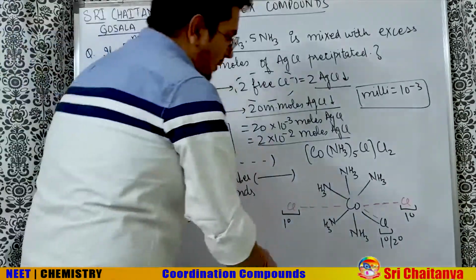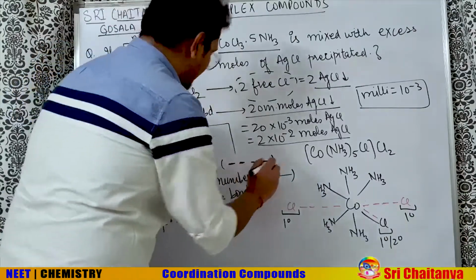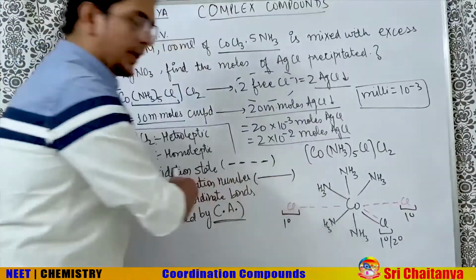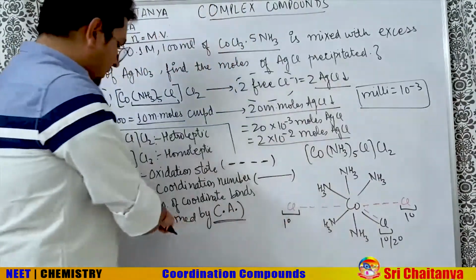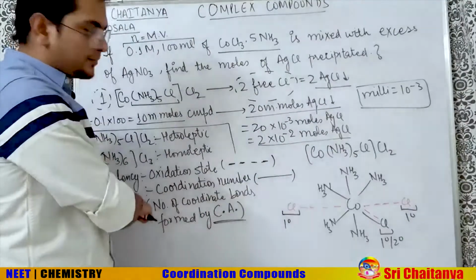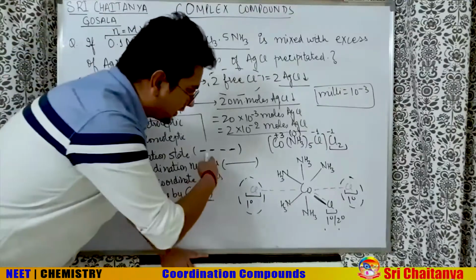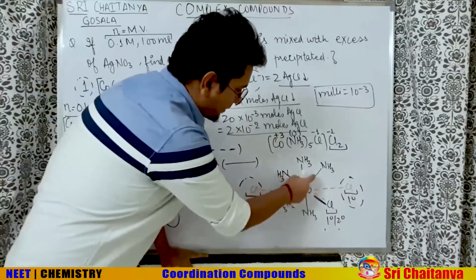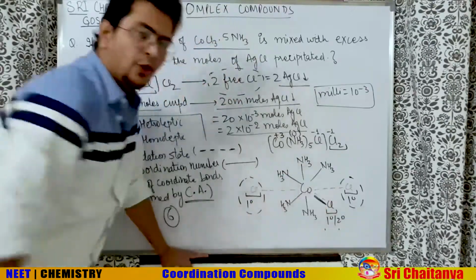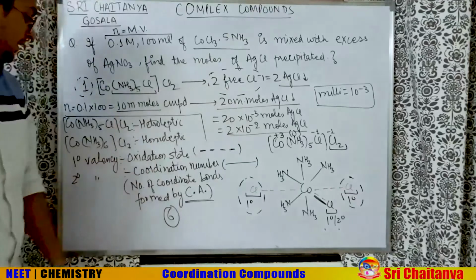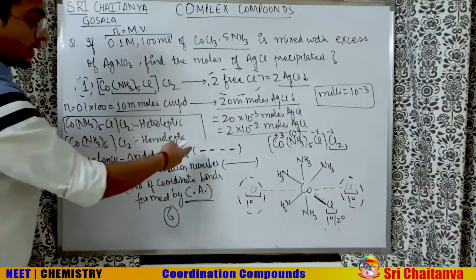Now let's talk about it. The oxidation state, that is the primary valency, is represented by dotted lines and the secondary valency by bold lines. Look, there are 5 NH3 and 1 Cl making coordinate bonds with the central atom. So for secondary valency I will get 6 here. Here I represented with bold lines the 6 coordinate bonds being formed: 5 are formed by ammonia and 1 is formed by Cl. Secondary valency is represented by the bold line that we have already drawn. Primary valency is represented by the dotted line.